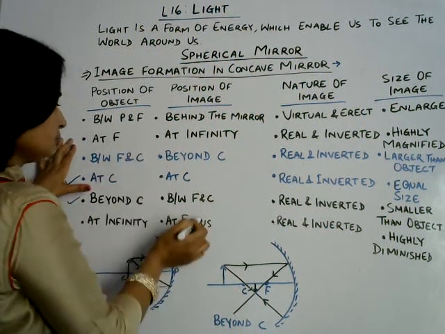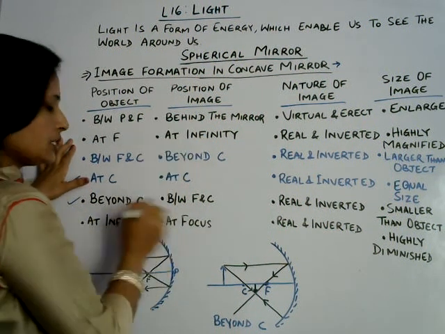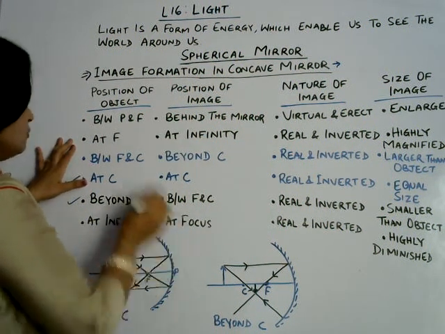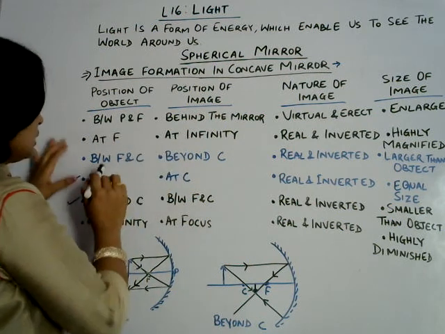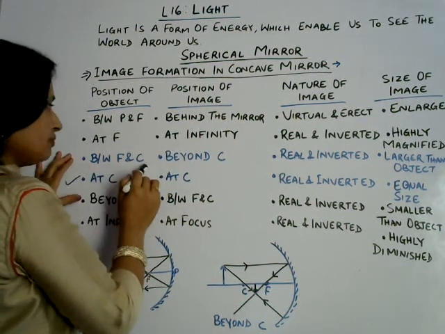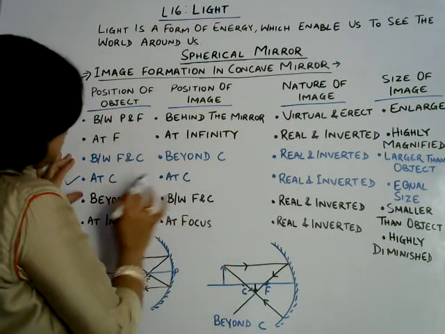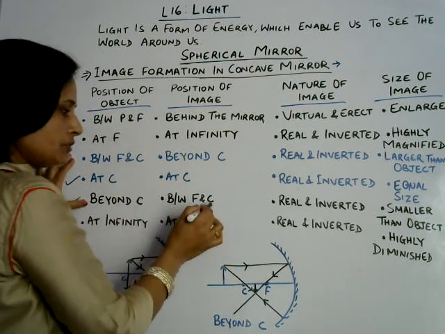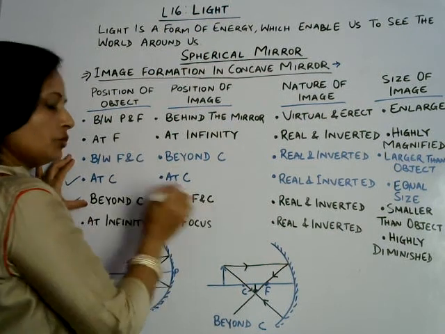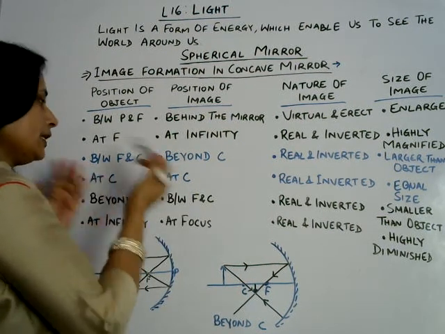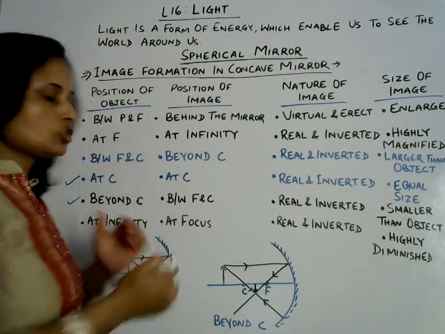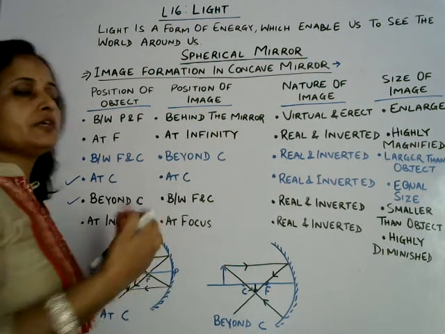Okay, just you can understand in this way, vice versa. Okay, now next one, when between F and C, then beyond C; when beyond C, then between F and C, vice versa. Okay, now next one, when at C, then always at C.